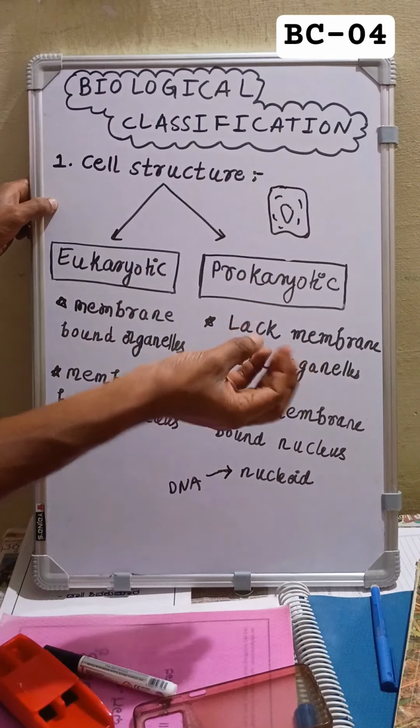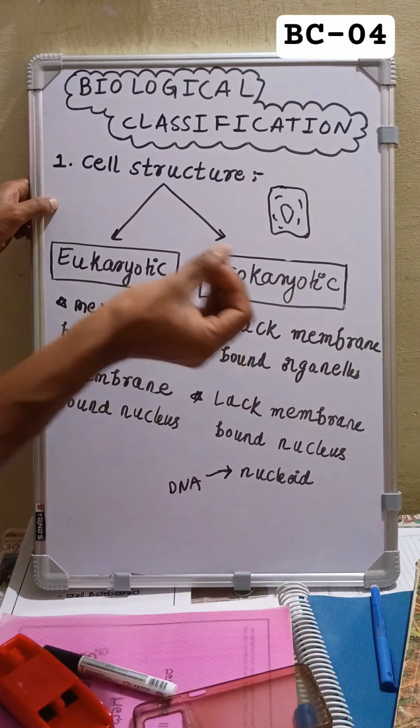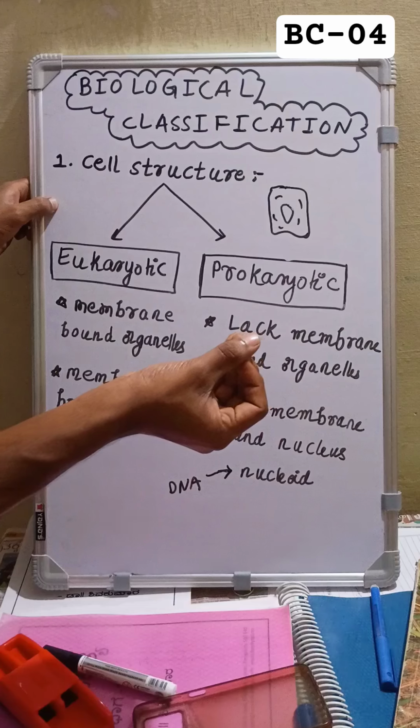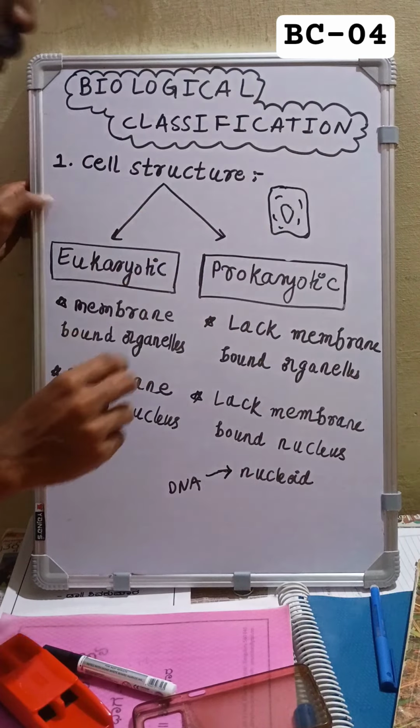What are cell organelles? Cell organelles like mitochondria, which is the powerhouse of the cell, endoplasmic reticulum, Golgi apparatus. These are all examples of cell organelles.